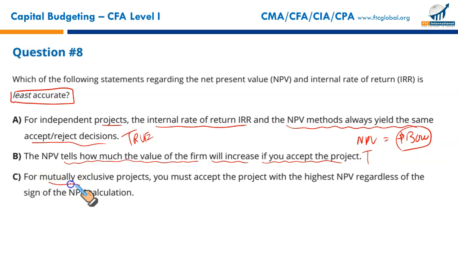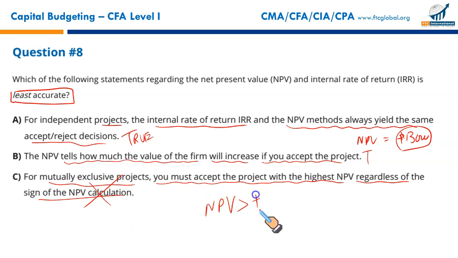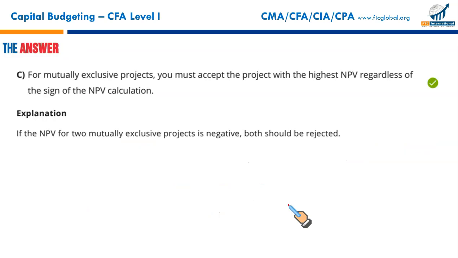For mutually exclusive projects, you must accept the project with the highest NPV regardless of the sign of NPV. Wrong. Sign of NPV matters. We select those projects which have positive NPVs, or if NPV is equal to 0, in that case the project is generating our desired rate of return. So that is not true. C is least accurate, and that's the reason it is your answer.